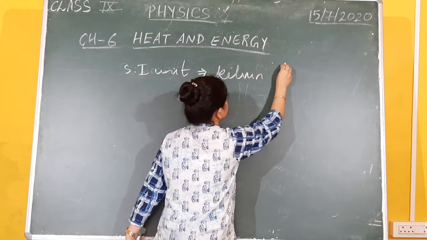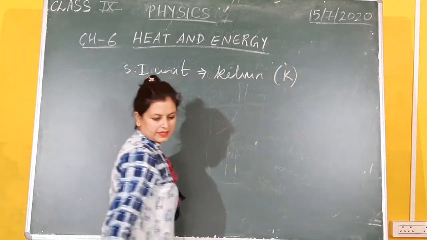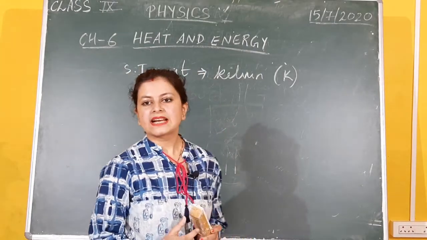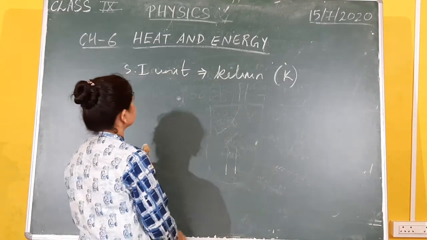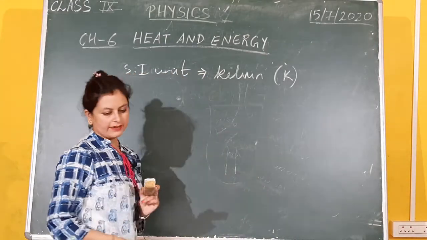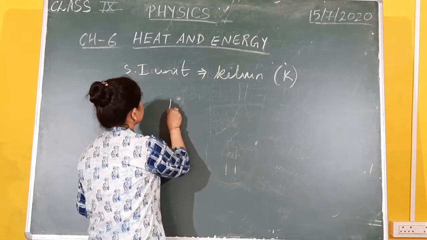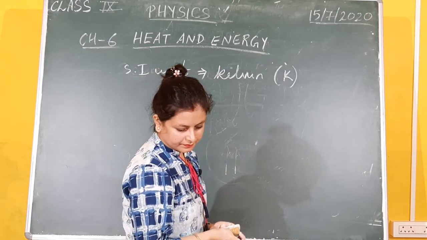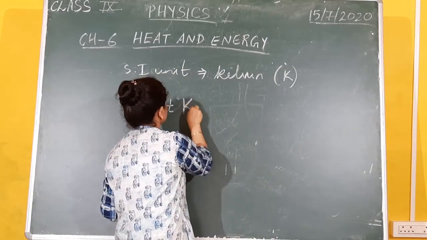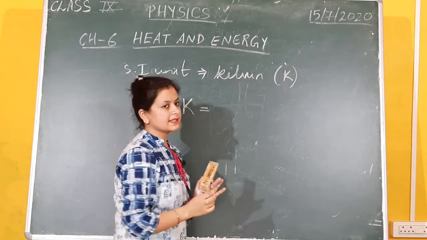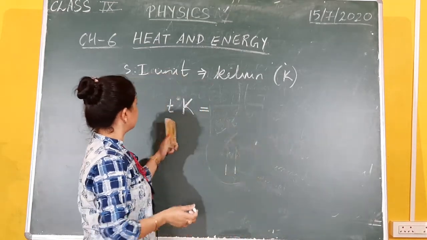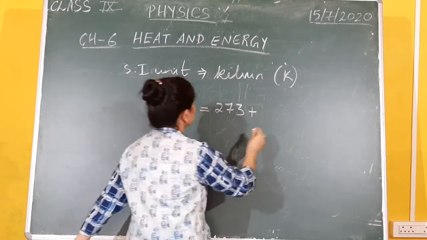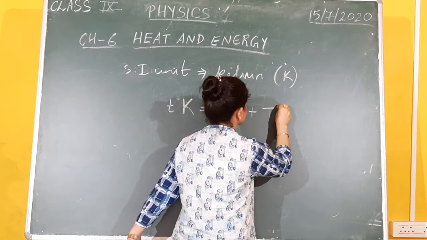Again named after a scientist, so the symbol will be capital K. But the common practical unit of temperature is Celsius, and Celsius and Kelvin are related in this manner. If you have a temperature in degree Celsius given to you, if you want to express that temperature in Kelvin, you just have to add the number 273 with the value you have in degree Celsius.